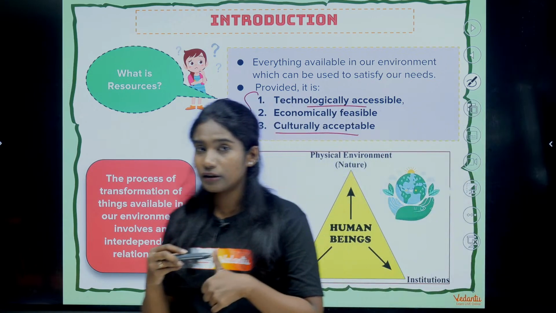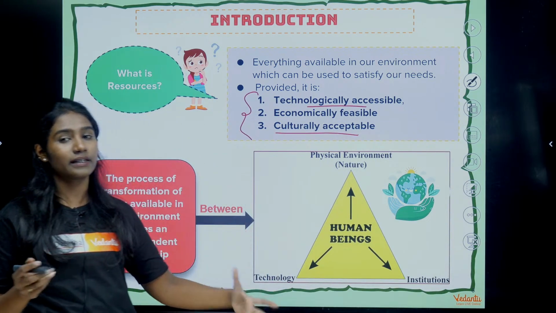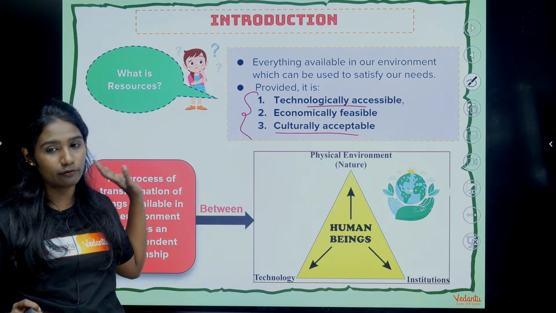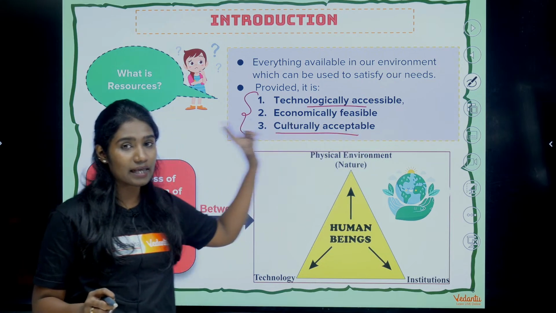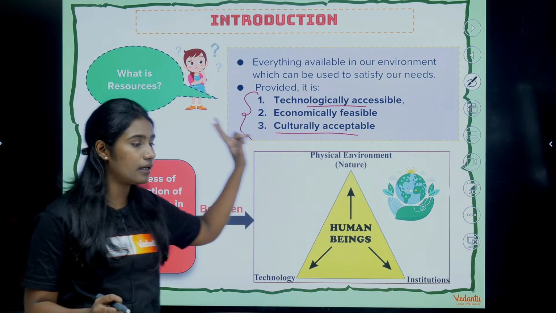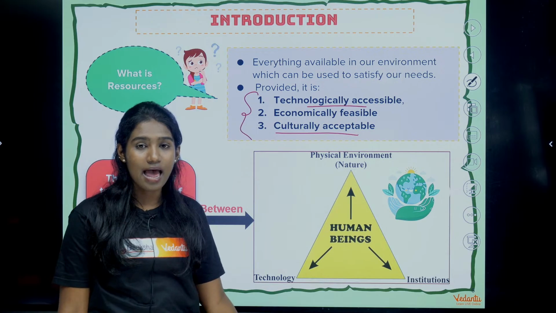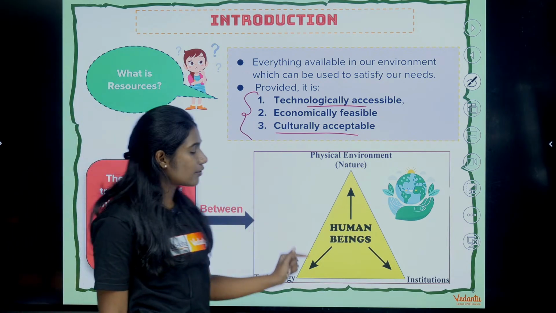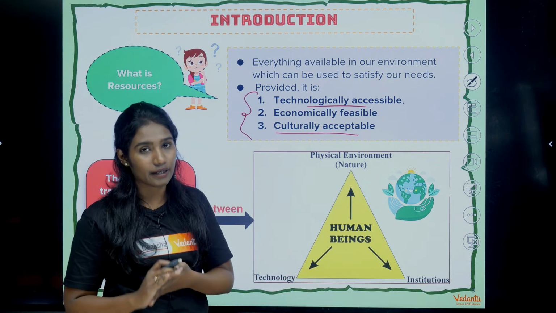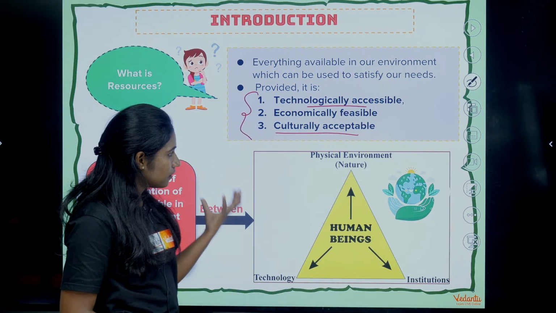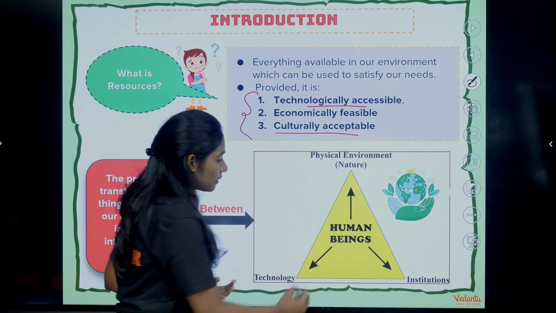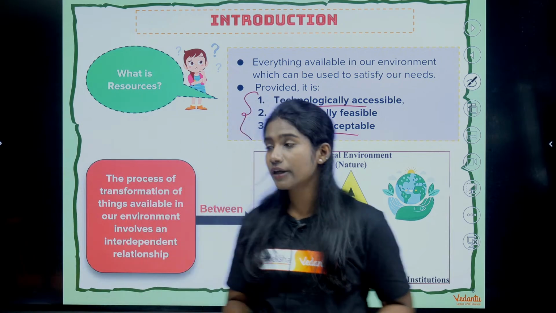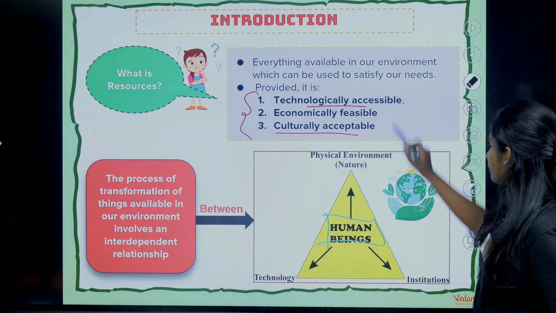You understood, right, what is a resource and when is that substance considered as a resource? These three criteria have to be fulfilled: technologically accessible, economically feasible and culturally acceptable. Okay? Clear with that? So now you understood the three criteria, right? And so, in this, human is an important component of resources. Human is the important component of resources.